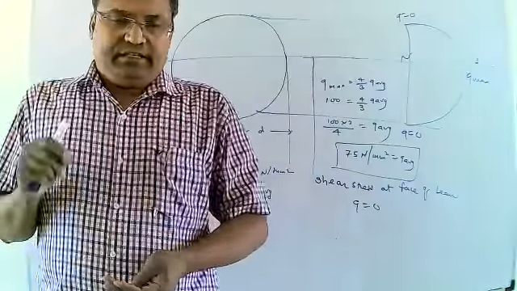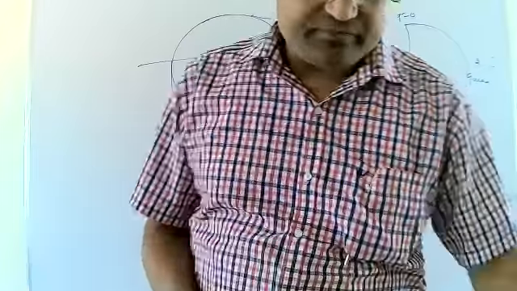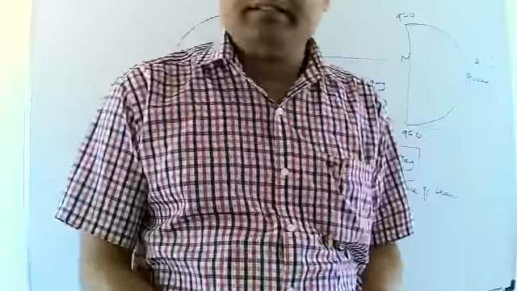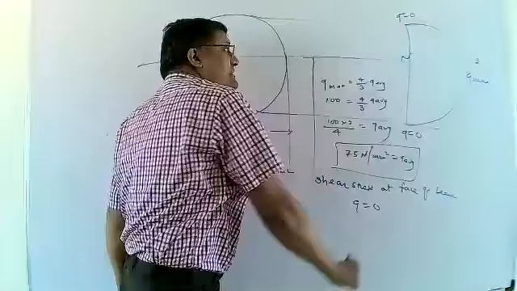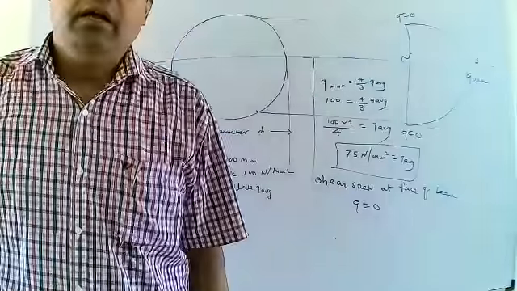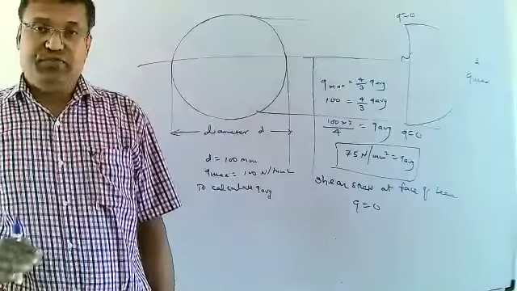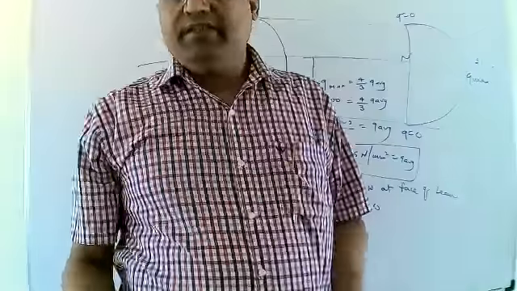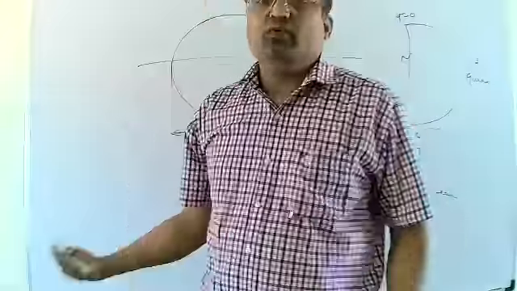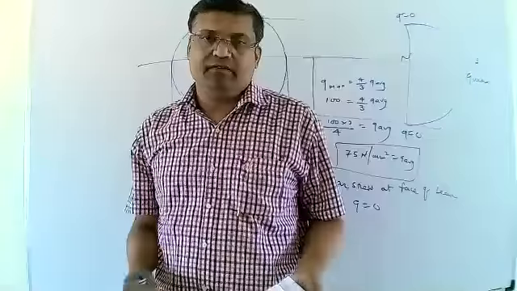Remember that the shear stress is zero at the face of the beam. That is Q max, and at the surface that will be zero. That is the face of the beam. The shear stress will be zero. Let's start the next example. It is very easy to calculate Q average and Q max.